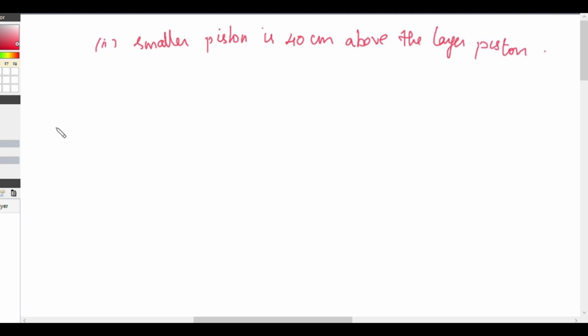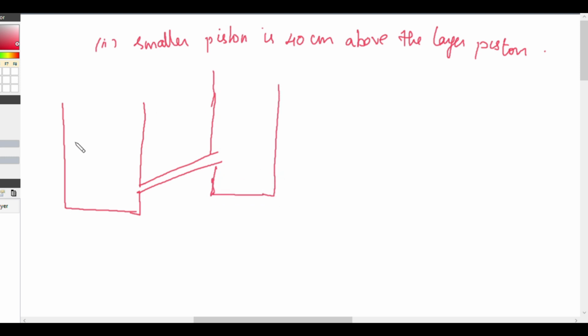So when it is 40 centimeter above the larger piston, we will draw the diagram first. This is the larger piston, and this is the smaller piston, which is 40 centimeter above the larger piston.